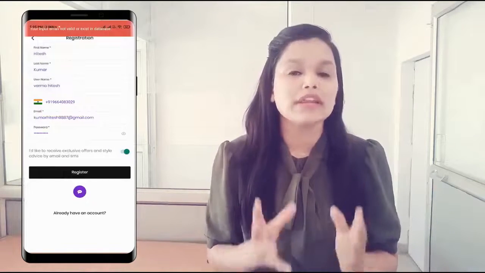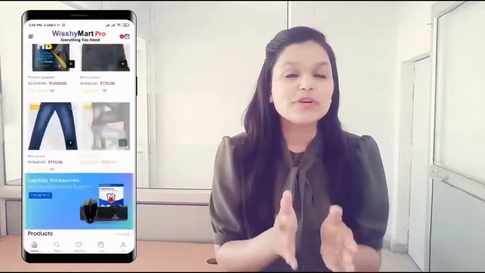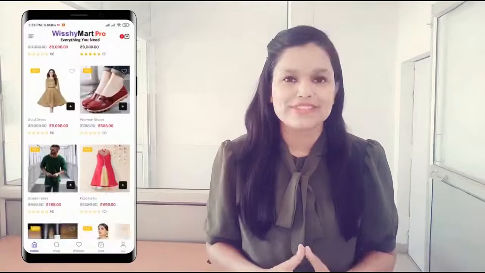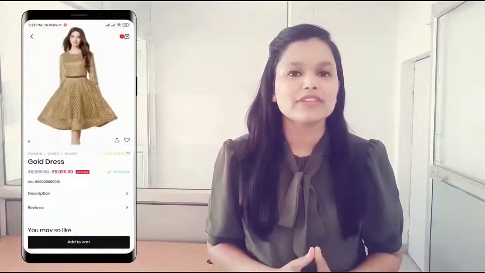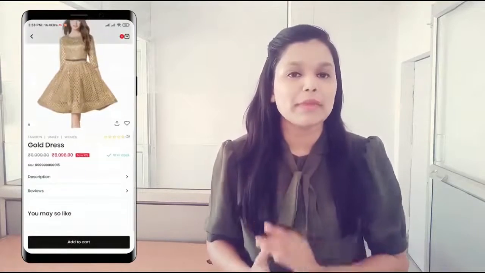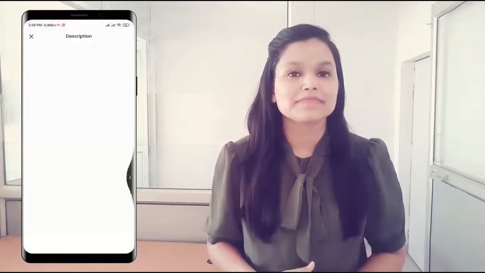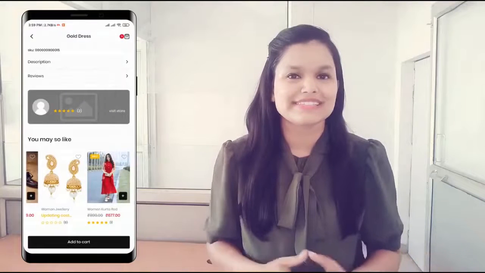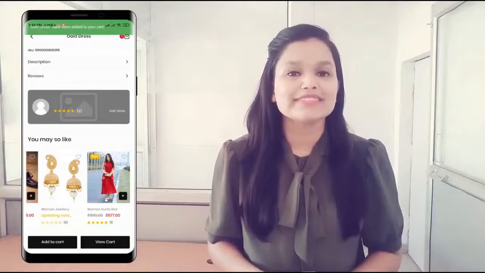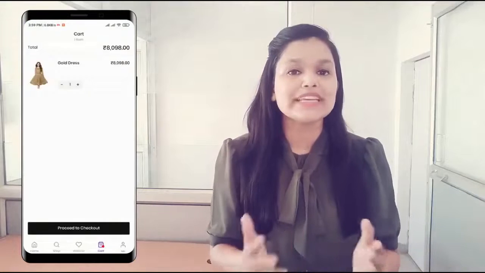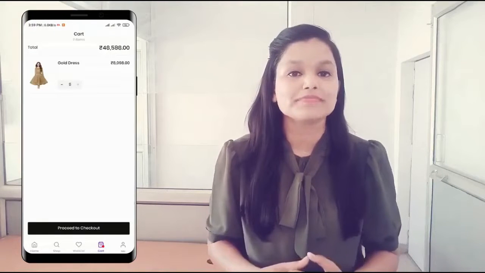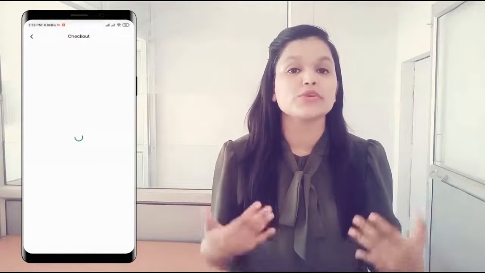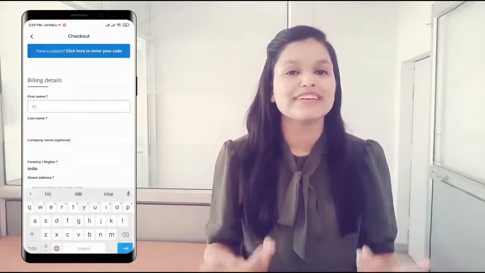Now let's make an order and understand how a customer can order any seller's products on Wishimart Pro. Let's click on a product. You can see the product image, price, description and all the other details. Now let's click on add to cart and buy now. You can also increase or decrease the quantity from here. Now enter your personal details like your name, number, address and other details.